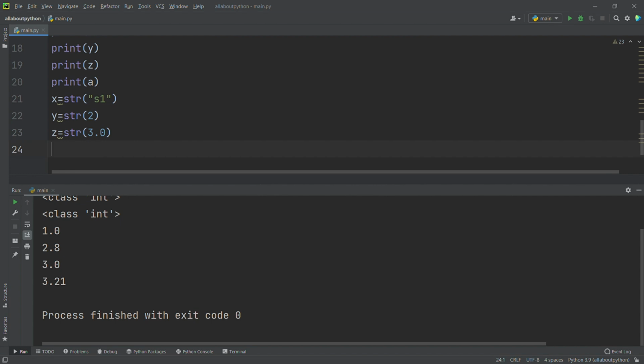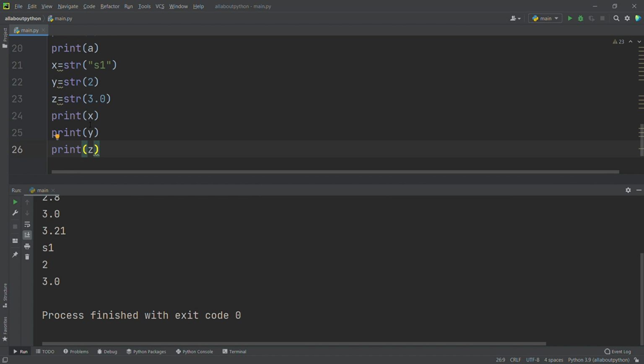First is s1, second is 2, and third is 3.0, but they come inside single quotes. That's how a string is represented in the console, right? Now I will print x, y, and z. See here you are able to see s1, 2, 3.0.